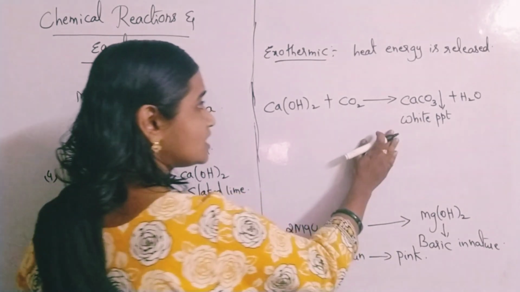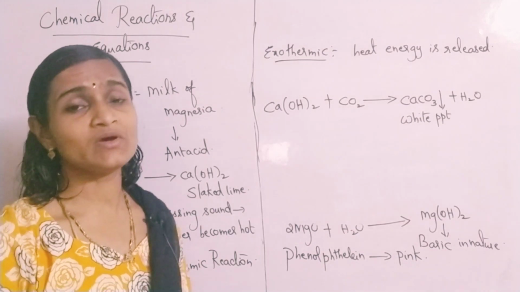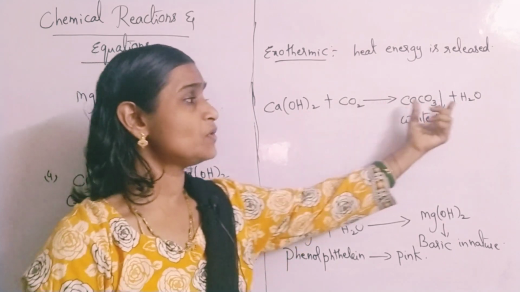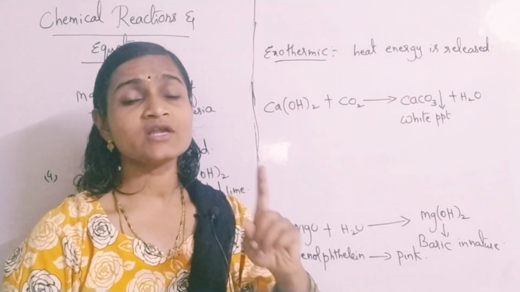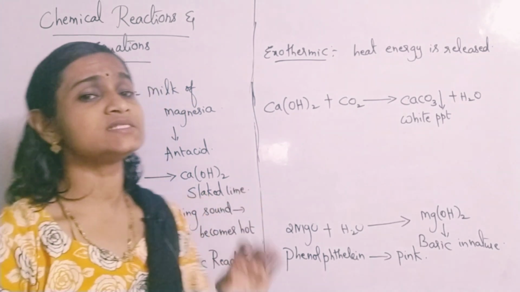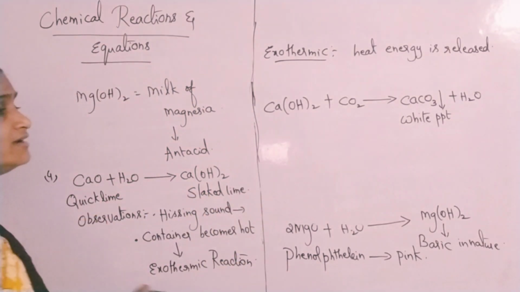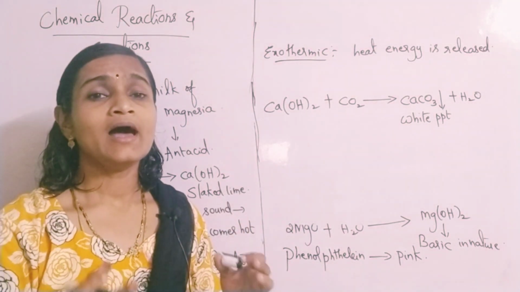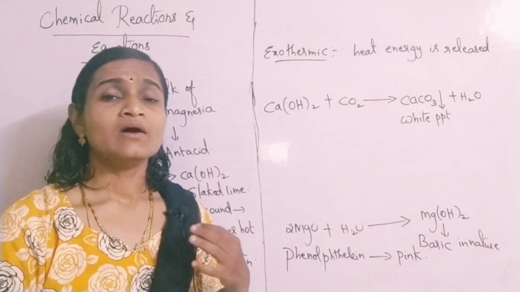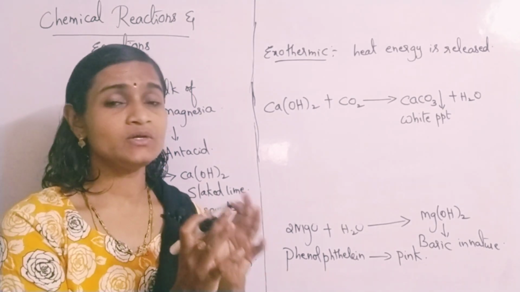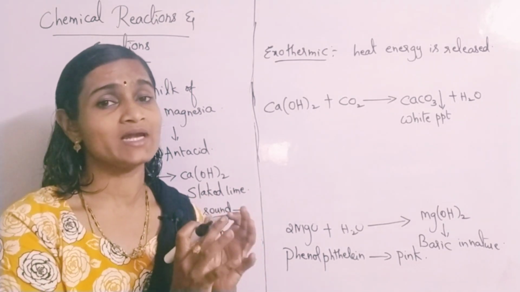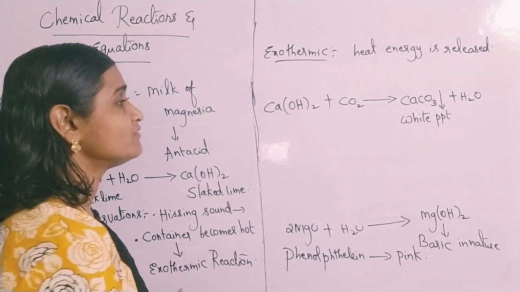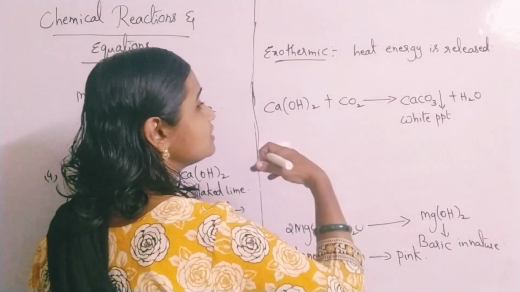But this is not an example of a combination reaction, because here reactants are 2 and products are also 2. In case of combination reactions, product should be only 1. But why I am telling this example is that you will be given integrated questions. It's not like you are limited to only one type of reaction. The question can be asked from any corner, so you have to be very careful and concentrate on the whole topic.